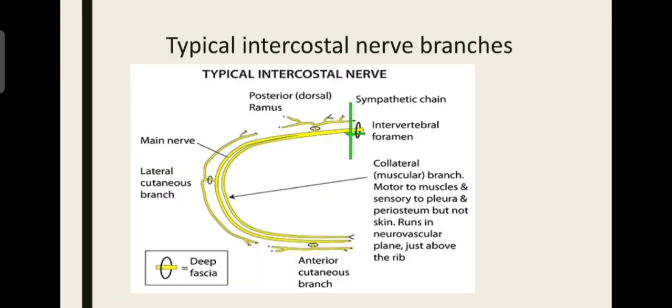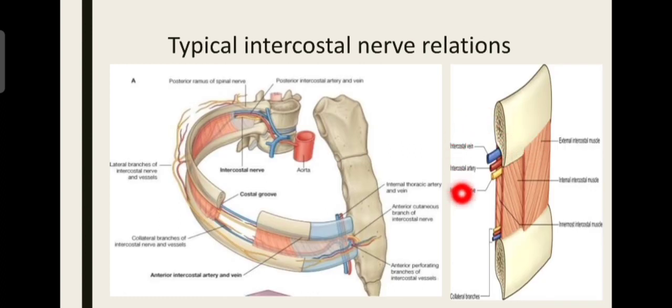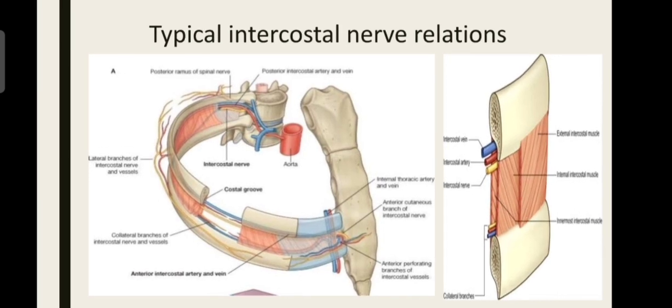Why is it? Because this neurovascular bundle is very, very important. We should not damage these structures. Collaterals are very small branches. So these are somewhat large branches compared to this. So while inserting a needle just below the rib, it will damage this neurovascular bundle. So we should insert the needle above the rib below. Okay, so that the neurovascular bundle is safe.